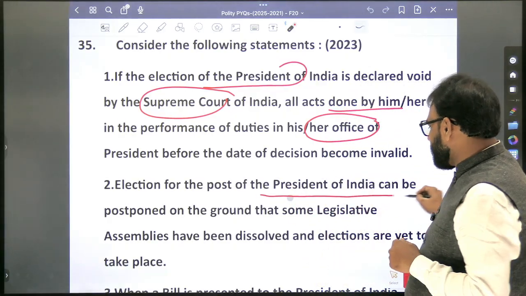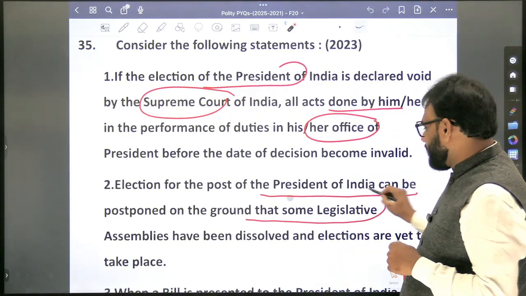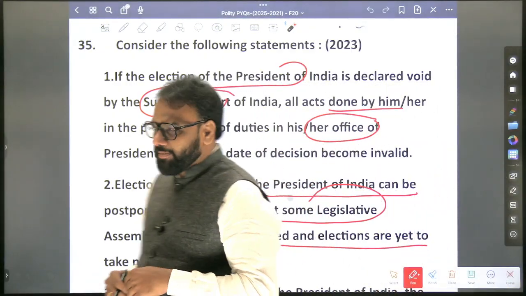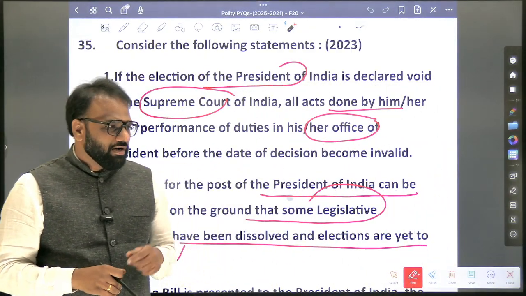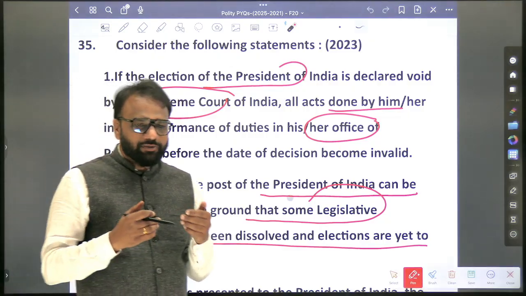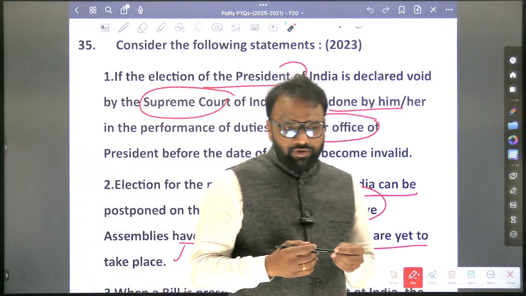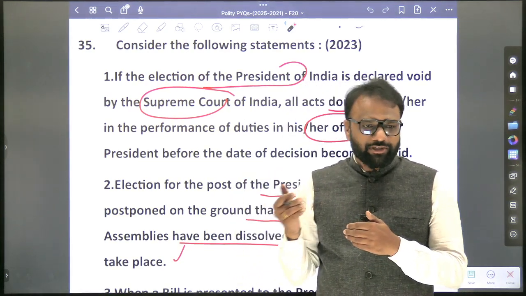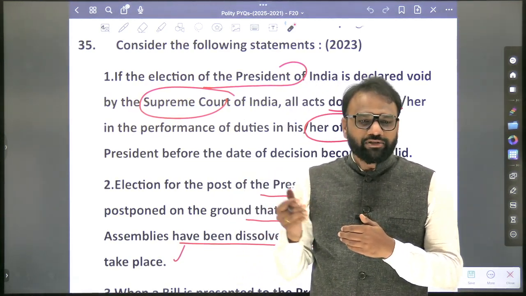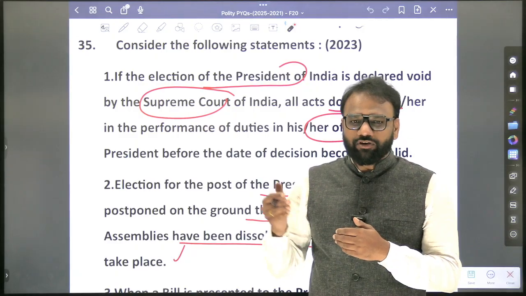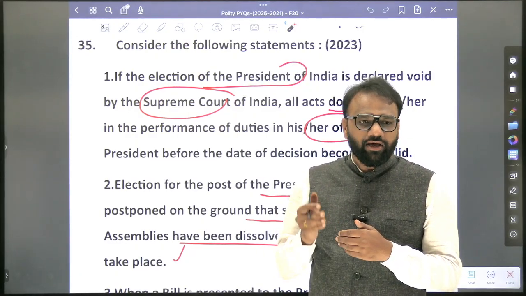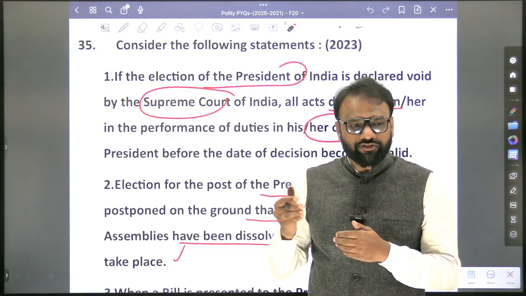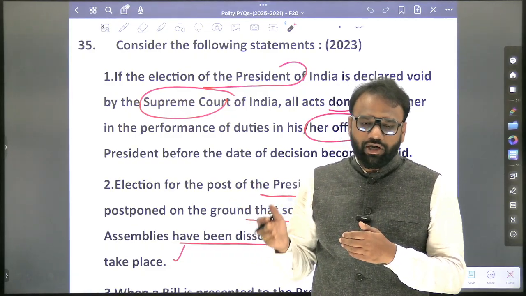Election for the post of the President of India can be postponed on the ground that some legislative assemblies have been dissolved and elections are yet to take place. In case of President, who will participate in the election? We call it the electoral college. It consists of elected members of Lok Sabha, elected members of Rajya Sabha, and elected members of State Legislative Assembly. How about elected members of State Legislative Council? No.